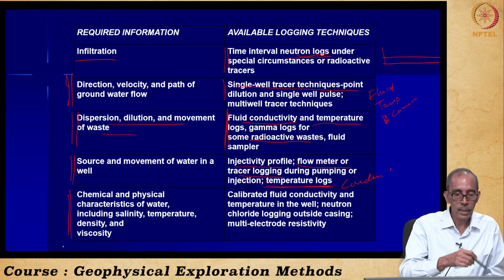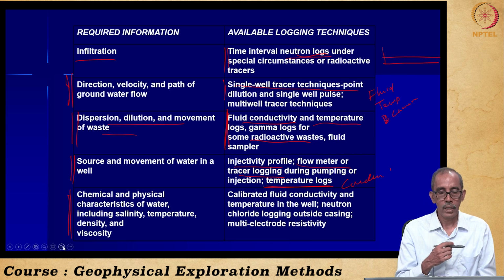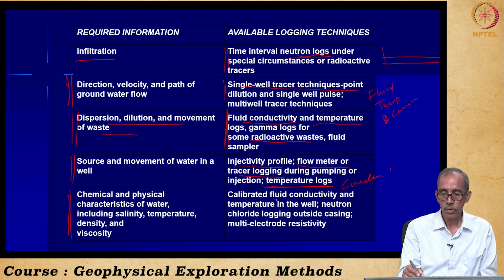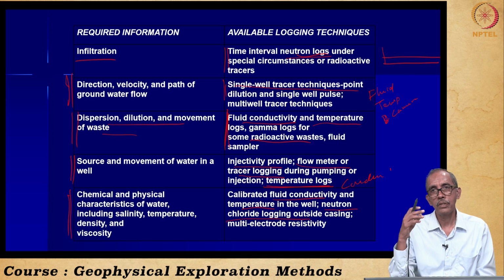And all the physical and chemical characteristics of the fluid in the water can be understood from fluid conductivity and temperature logging, right? And neutron logging, we didn't see about neutron chloride, but neutron logging also helps us to identify zones which have a higher amount of water.